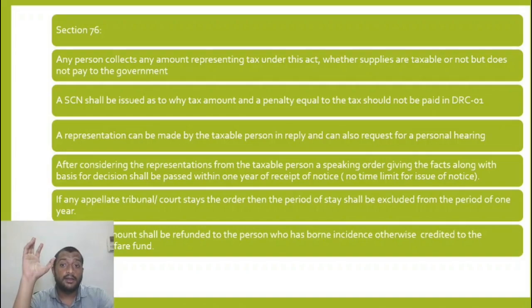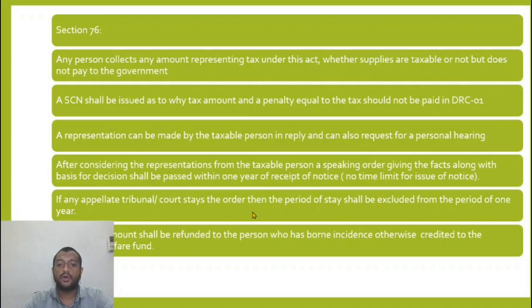So if a person collects tax and does not pay it to the government, a notice can be issued at any time, but once the notice is issued, it has to be concluded within 1 year from the receipt of notice. So this section is something of a precautionary measure. After considering representations, a speaking order giving facts along with the basis for the decision will be given.